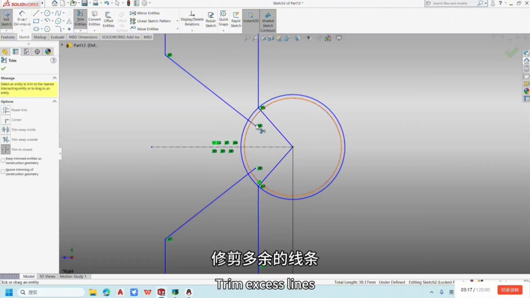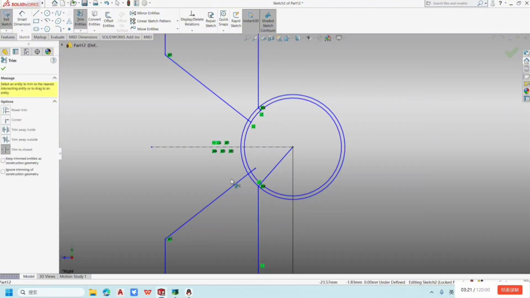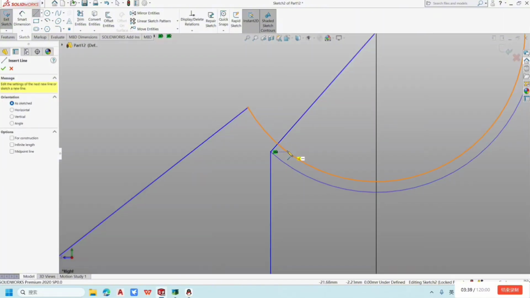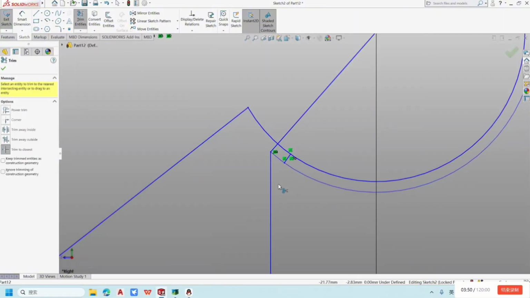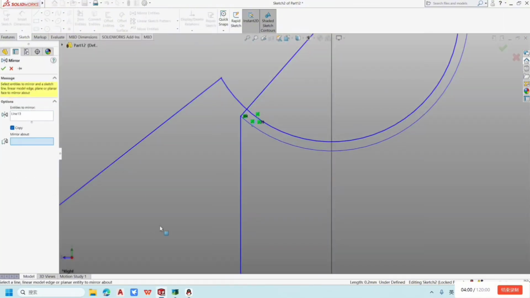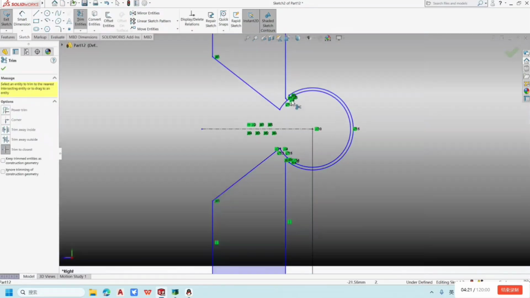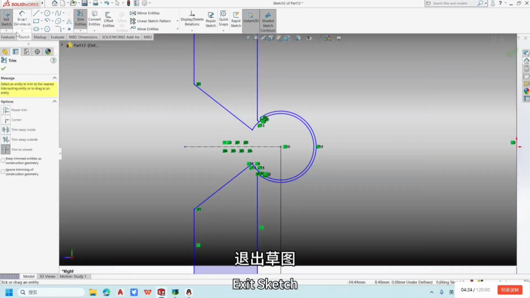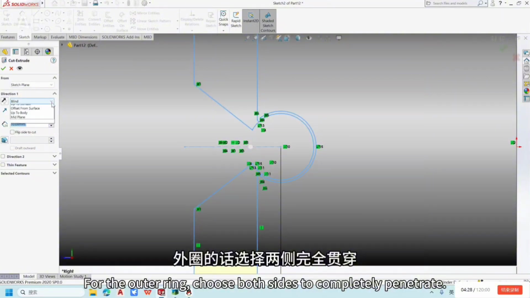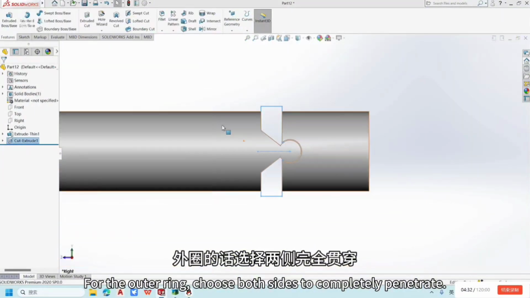Trim excess lines. Exit sketch. For the outer ring, choose both sides to completely penetrate.